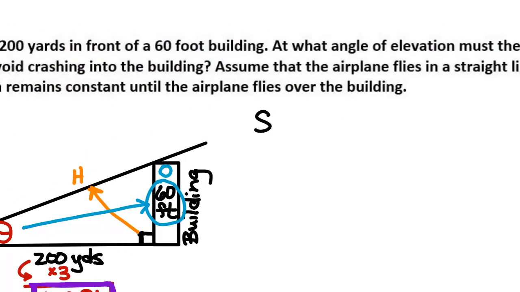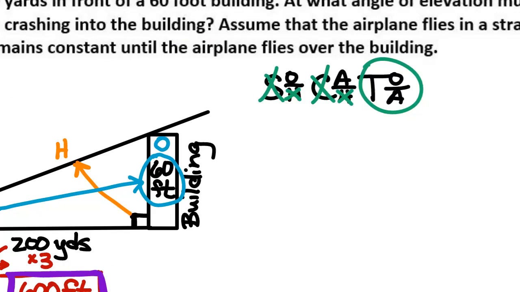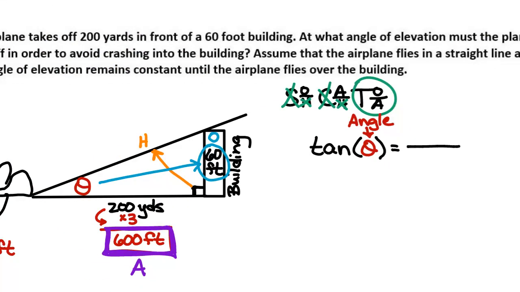All right, SOHCAHTOA. Which one do we need to use for this problem? Tangent again. We don't have the hypotenuse. Anytime we don't have the hypotenuse, it's going to have to be tangent. So tangent of what? Theta. Anytime they ask me for an angle, I'm going to put theta in that spot. So tangent of theta equals what over what? 60 over 600.